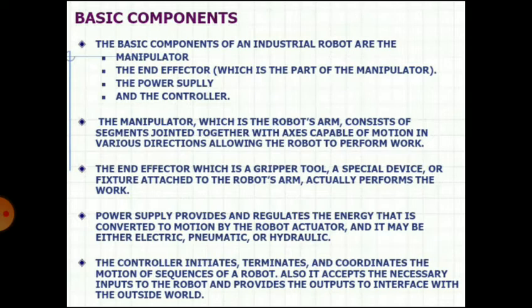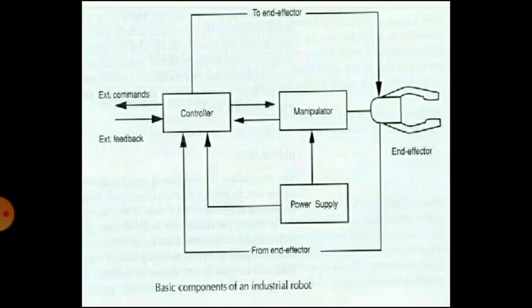Then end effectors, which is a gripper or tool. Then the power supply provides and regulates the energy that is converted to motion. And the controller initiates, terminates, and coordinates the motion sequence of a robot. We will see the elements of a robot one by one.